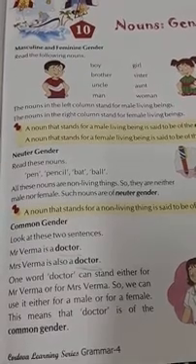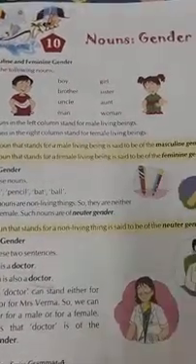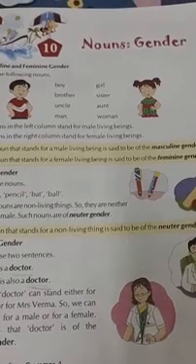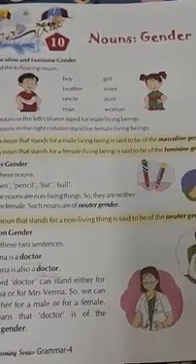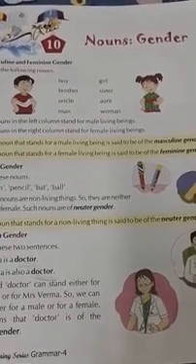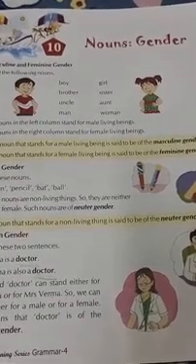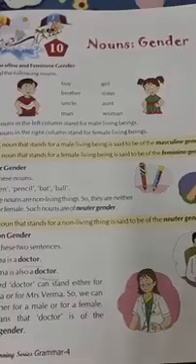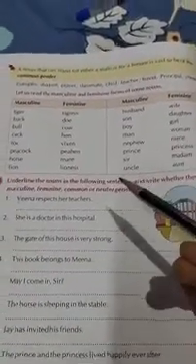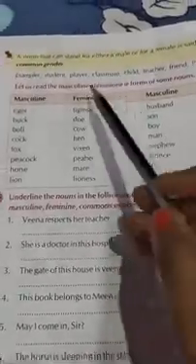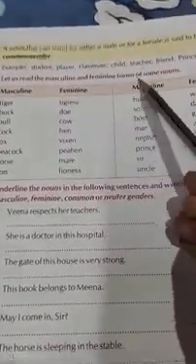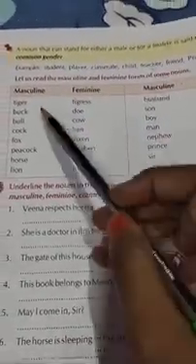So I hope you all understood it, children, and I hope you liked it. So this was the interesting chapter, noun gender. I hope you enjoyed this chapter and learned something new. So children, let us read the masculine and feminine forms of some nouns.